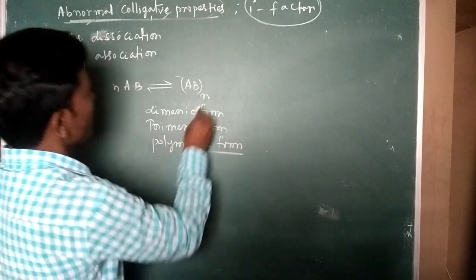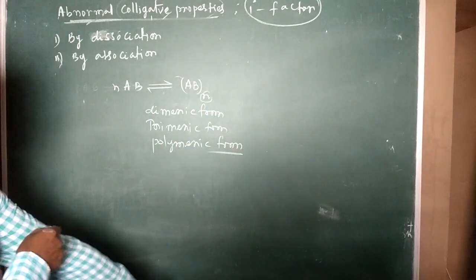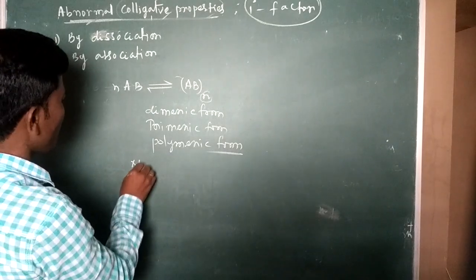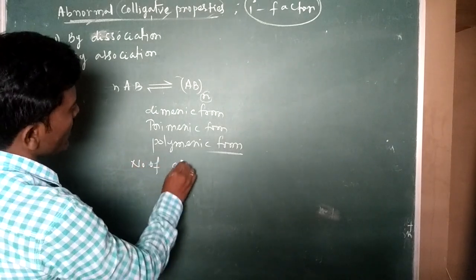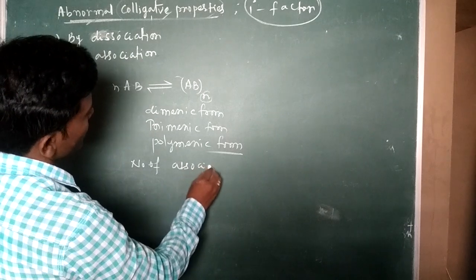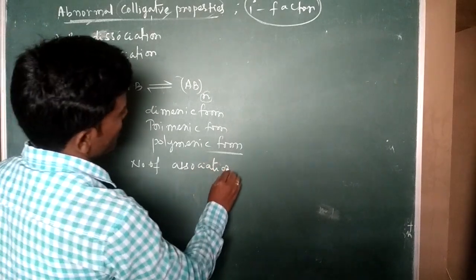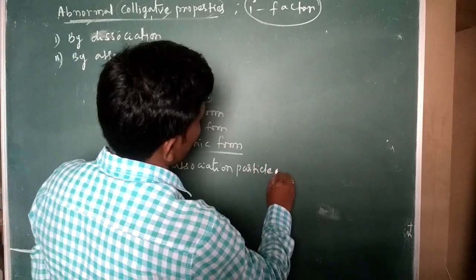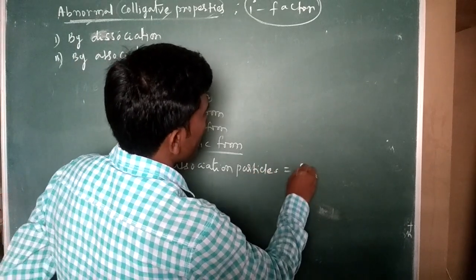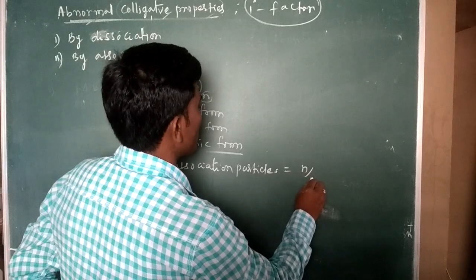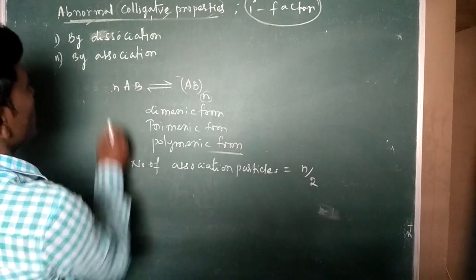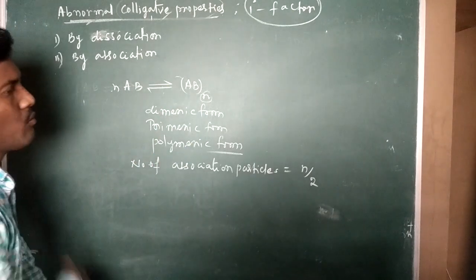According to that, we can calculate the n value. So therefore, the number of associated particles is equal to n by 2, because it is n moles, it's n by 2.